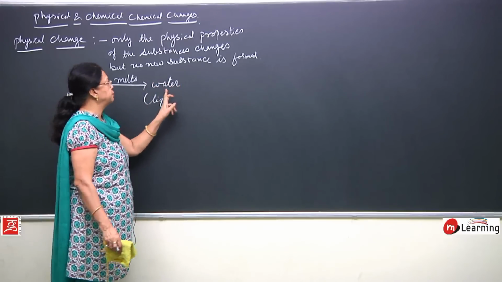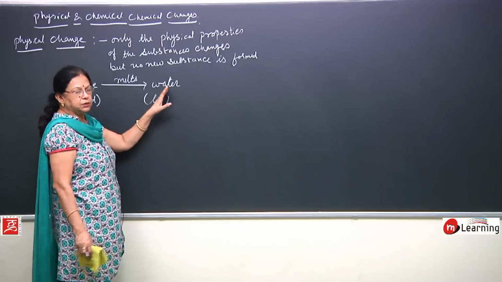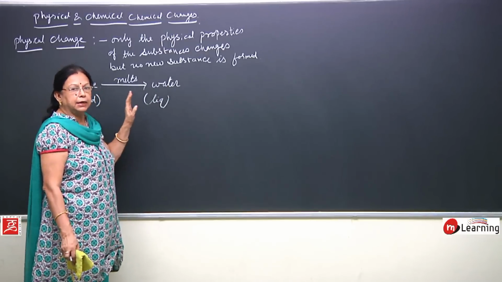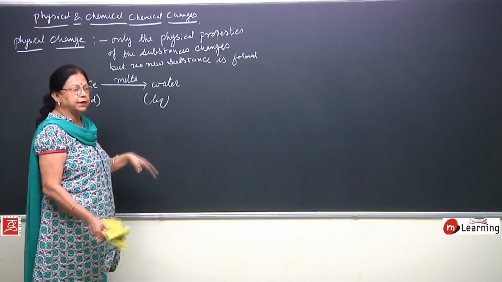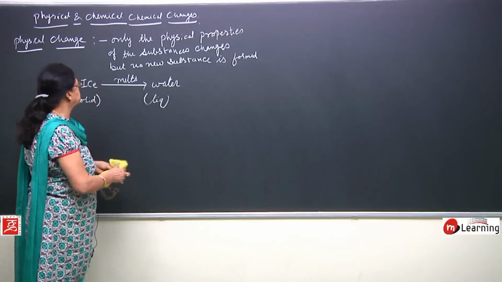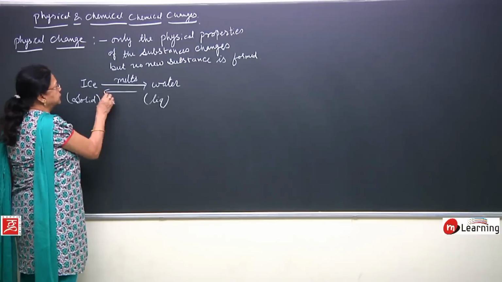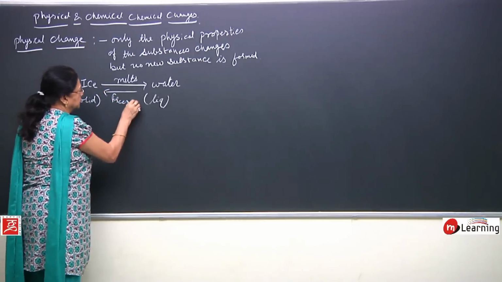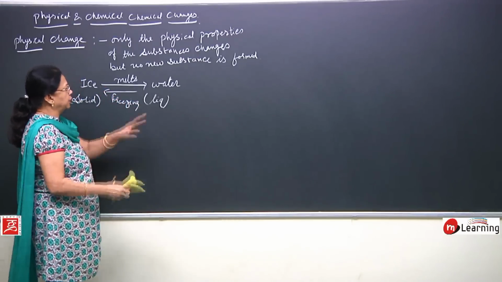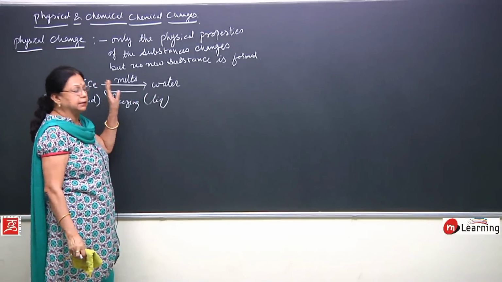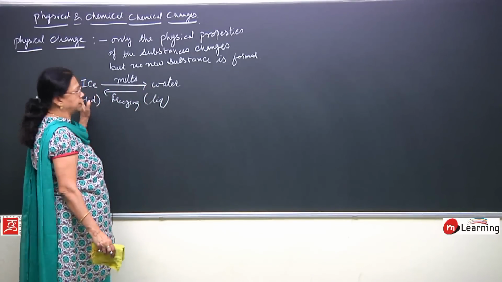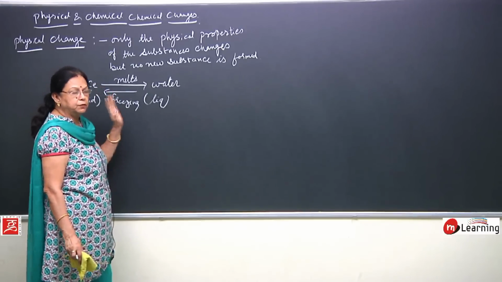No new substance means that if you want to change this water into ice again, you can easily do it by freezing it. Again you can freeze the water and get the ice. This is again a physical change, from liquid to solid state, but without formation of a new substance.